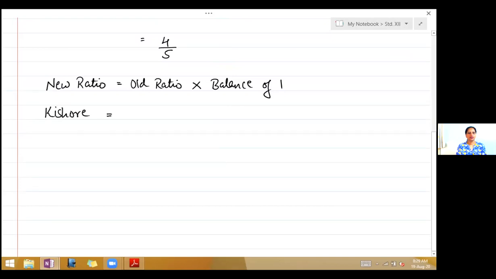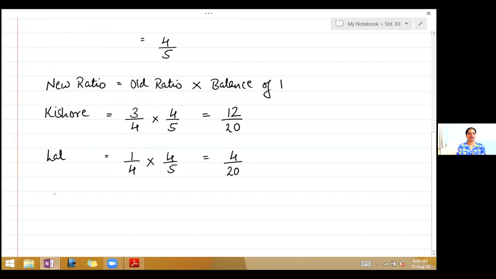So write, his old ratio is 3 upon 4 into balance of 1 is 4 upon 5. That is equal to 12 upon 20. Okay. Next is Lal. His ratio is 1 upon 4, old ratio, into 4 upon 5. So that is equal to 4 upon 20.